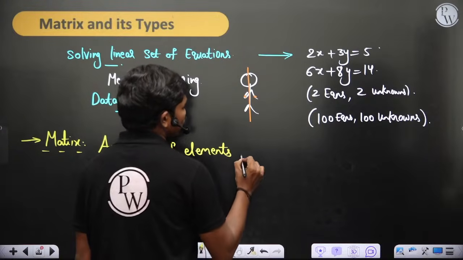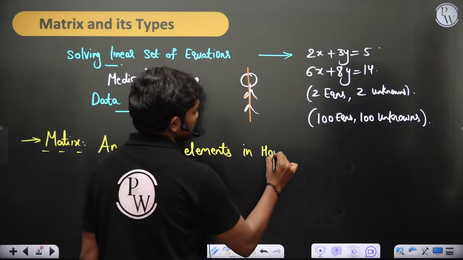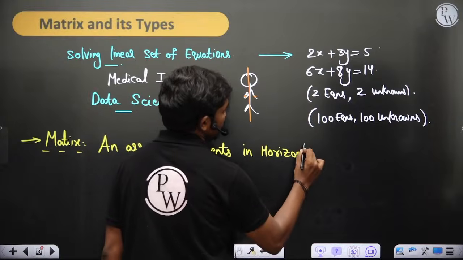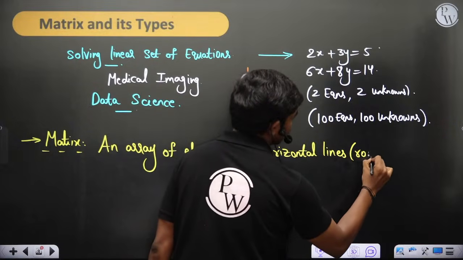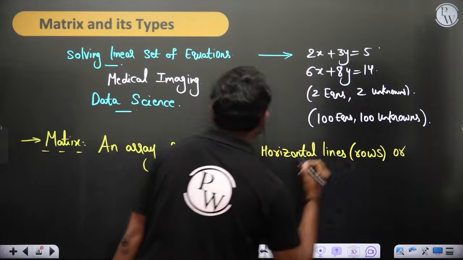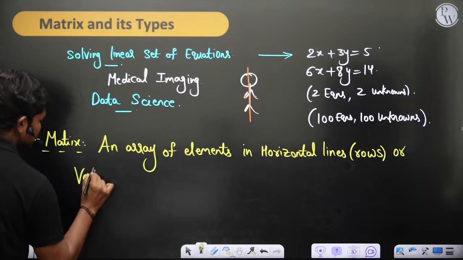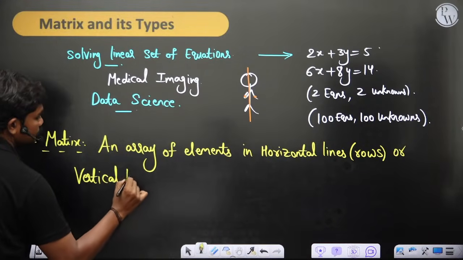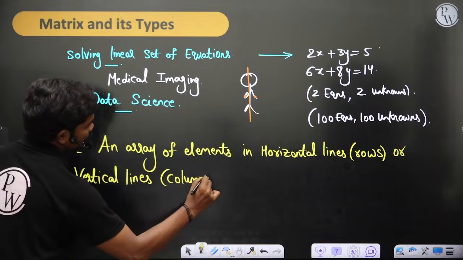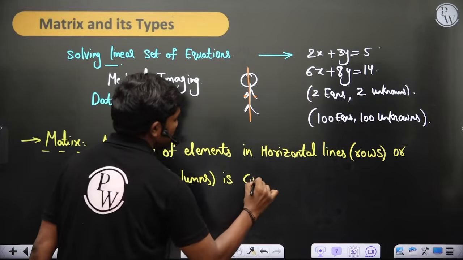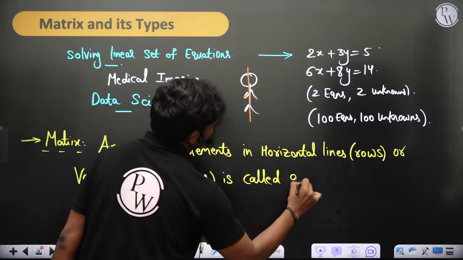An array of elements in horizontal lines, called rows, or vertical lines, called columns, in brackets, is called a matrix.